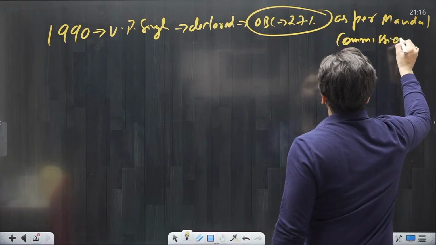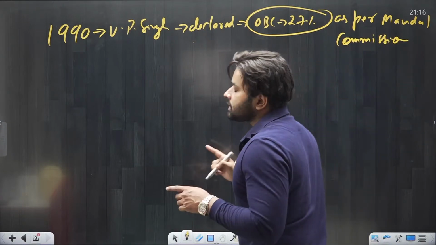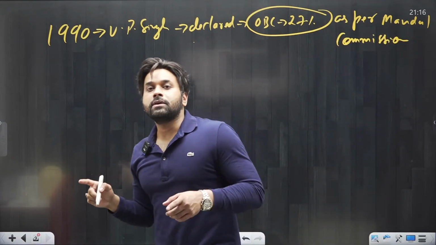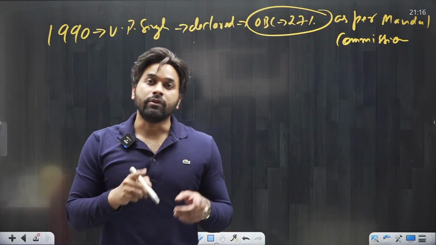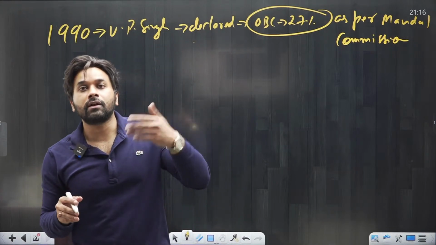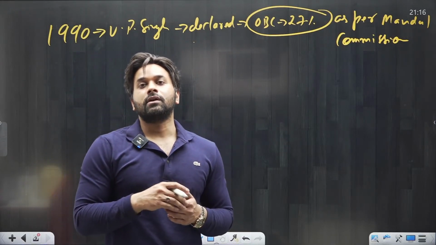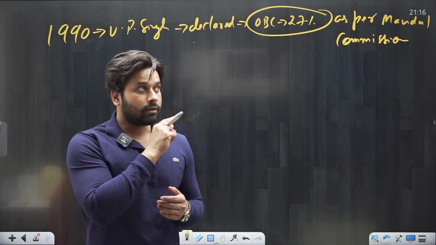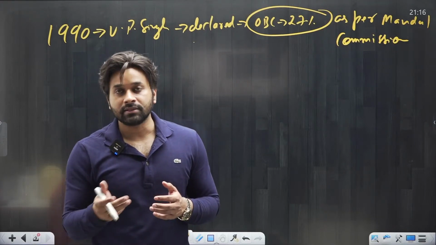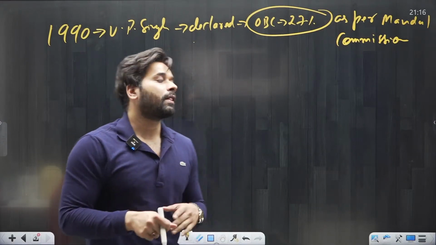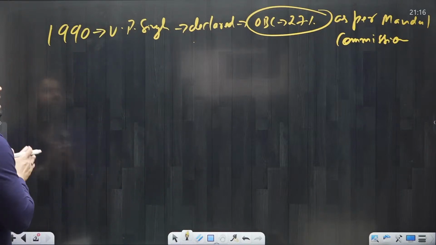I hope now you all will remember which government declared 27% reservation to OBC. It was the VP Singh government. But which commission recommended 27% reservation? It was Mandal Commission, that is the second backward commission under Article 340. So this happened in 1990.